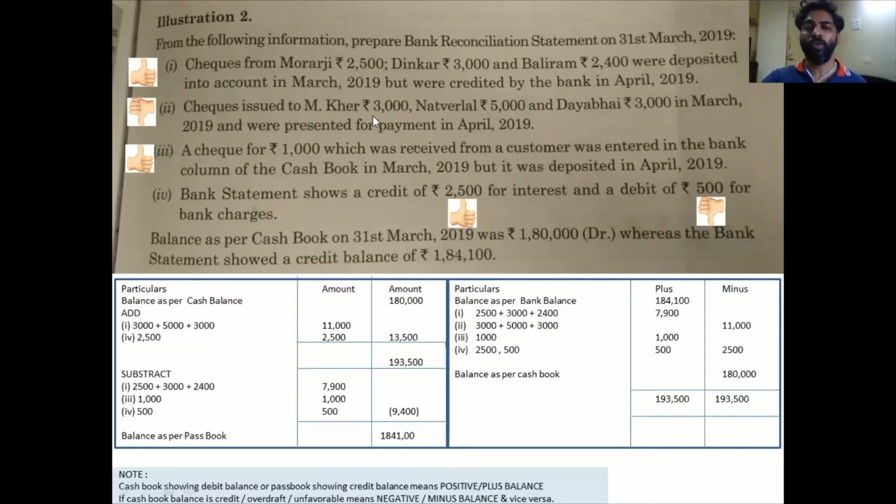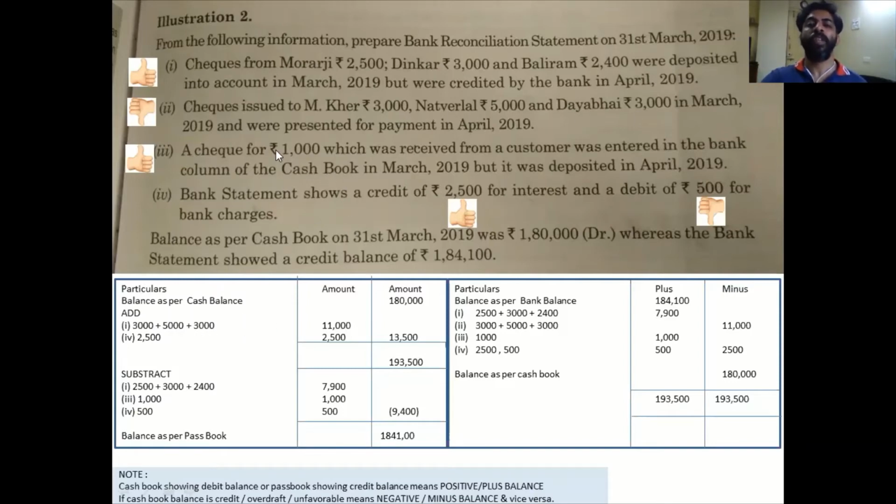Now let's look into the next one. Check issued to Natwarlal and Dayabhai in the month of March, and what happened is the presentation happened in the month of April. You issued the check. When you issue the check, what happened to your cash book? Your cash book goes down. All right. Now, how do you match it? You have to raise your hand. That means you have to increase. So in your addition column, you will see 3, 5 and 3 has been added.